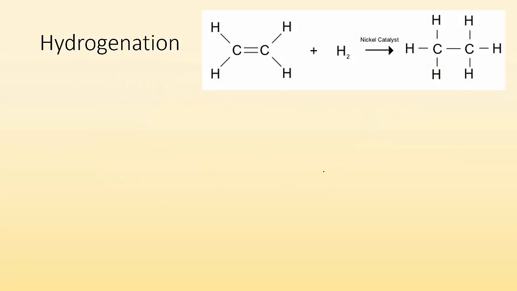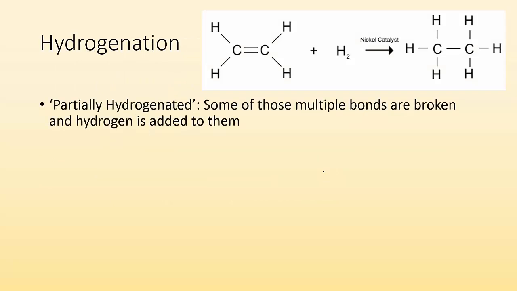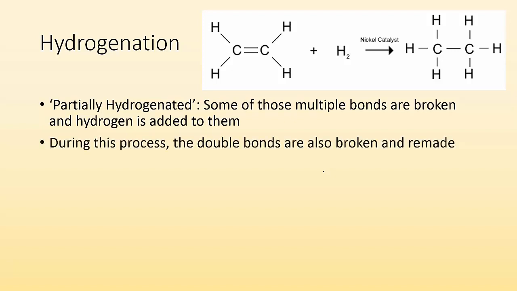And a little bit more about hydrogenation. If you've ever seen "partially hydrogenated," some of those multiple bonds are broken and hydrogen is added to them. The reason they do this is because it increases the shelf life of the fats and such, so products can stay on the shelves longer. But during this process, double bonds are also broken and remade.